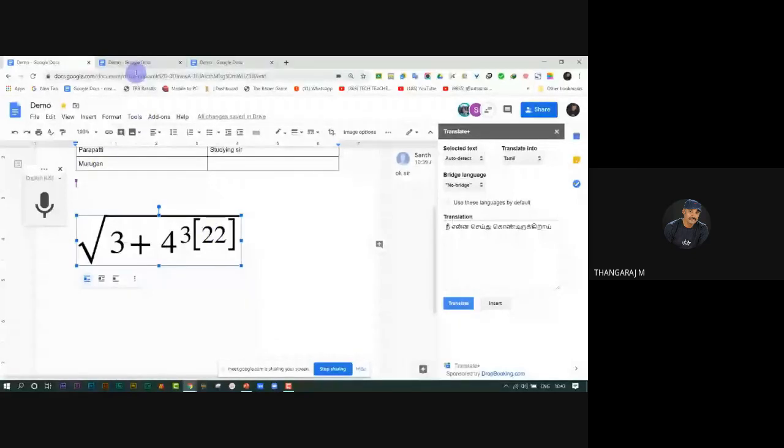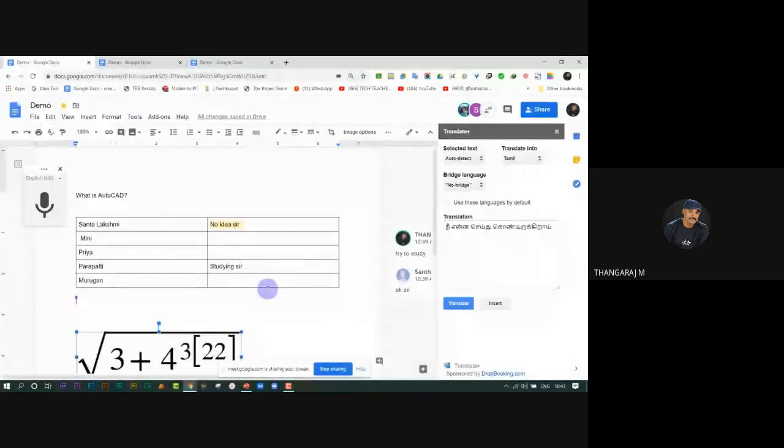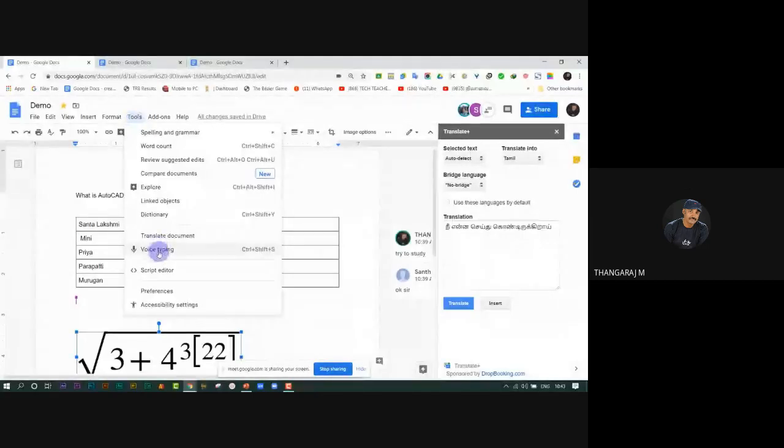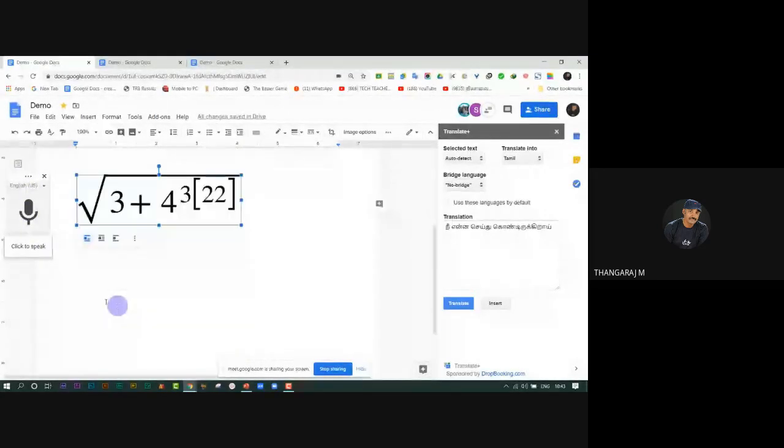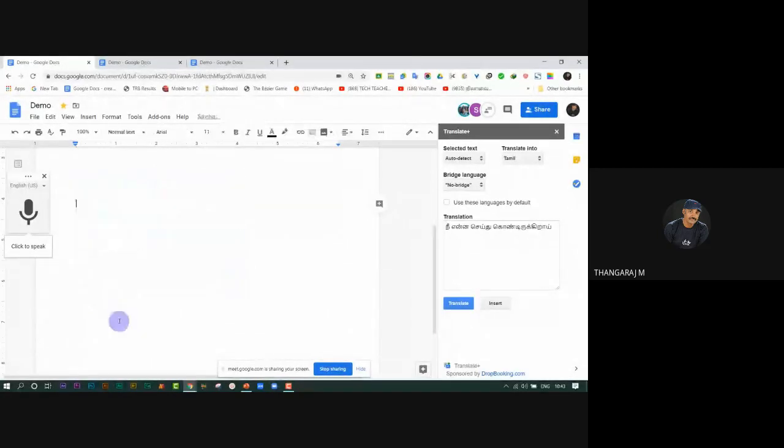Just recap it. Just open Google Docs. Then go to the Tools menu. Then click voice typing. This icon will appear. Then click just where you want, select the cursor. And click. You may speak and it types.